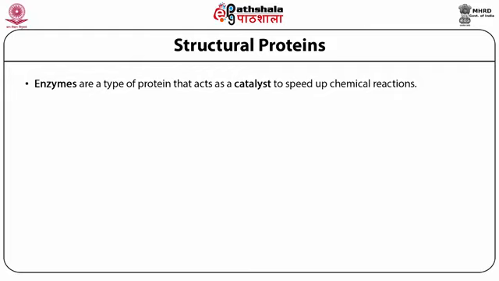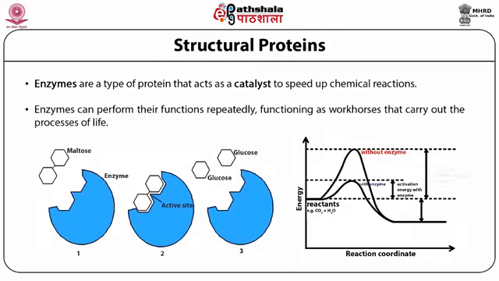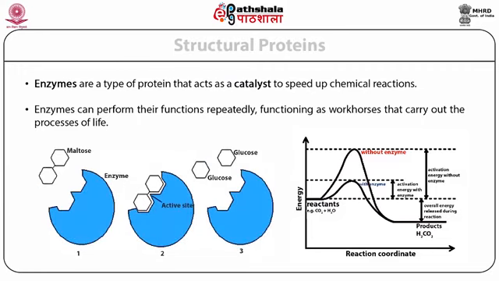So enzymes are similar to catalysts. In chemical reactions, a catalyst will activate the reactions. Similarly, in biochemical reactions activated by enzymes, the enzyme does not itself get consumed, but speeds up the reactions. Enzymes can perform their functions repeatedly, functioning as workhorses that carry out the processes of life. So all the biochemical reactions in our body happen because of the enzymes present in our body cells.